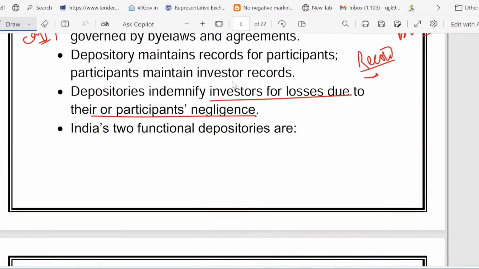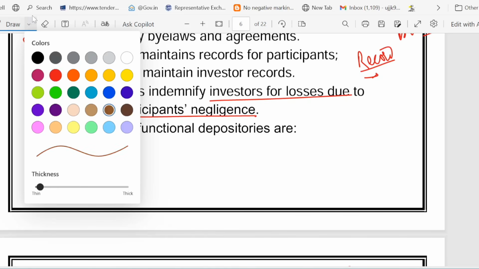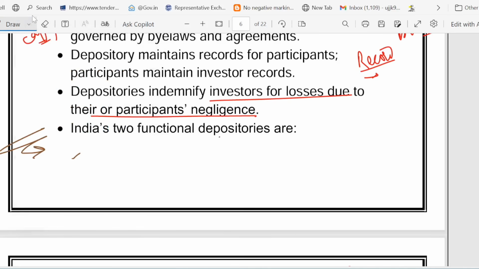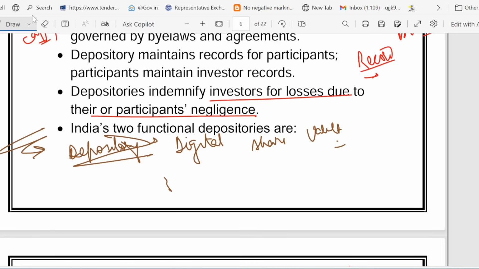So let's recapitulate what we have covered in this particular slide. So friends, in the previous slide we talked about the depository. They act like a digital share vault. Then I told you some rules are there. What kind of rules? SEBI registration, anti-fraud system,